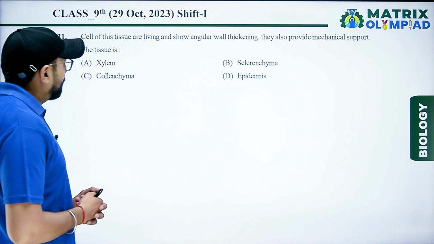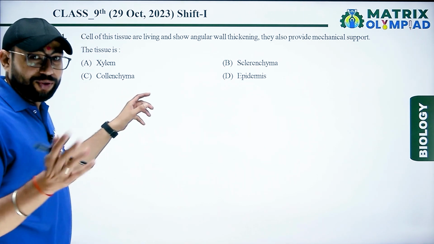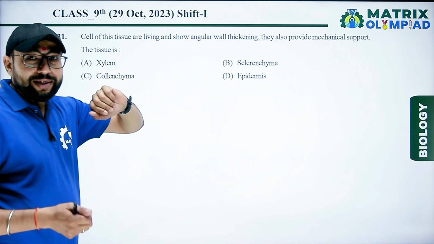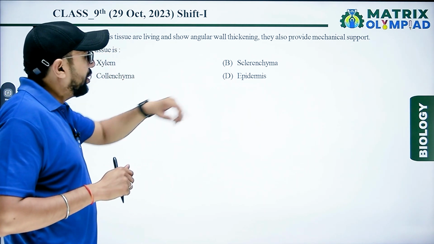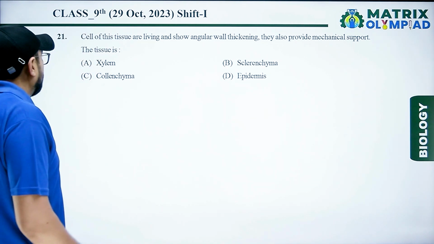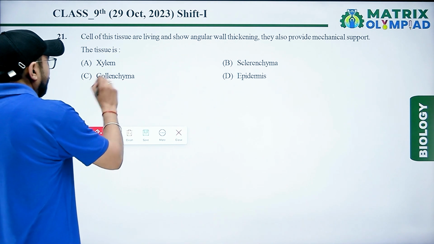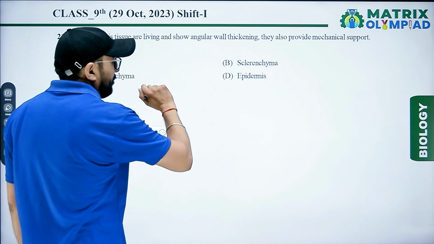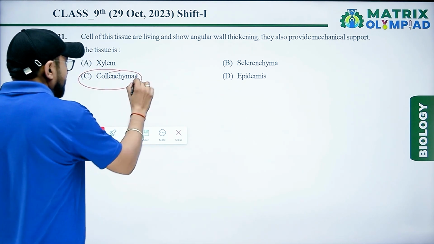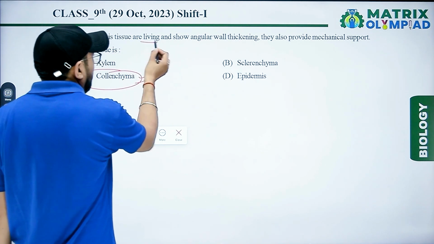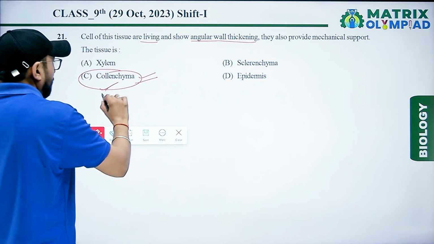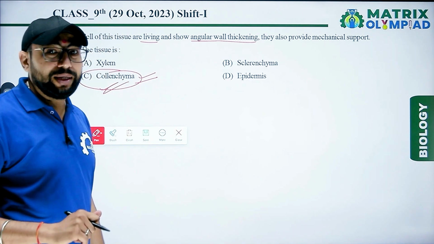The cells of this tissue are living and show angular wall thickening. They also provide mechanical support to the plant. Is this tissue xylem? No. Sclerenchyma? That is responsible for hardness. Collenchyma, that is right, is living with angular wall thickening and provides mechanical support to the plant. So the right option is collenchyma.